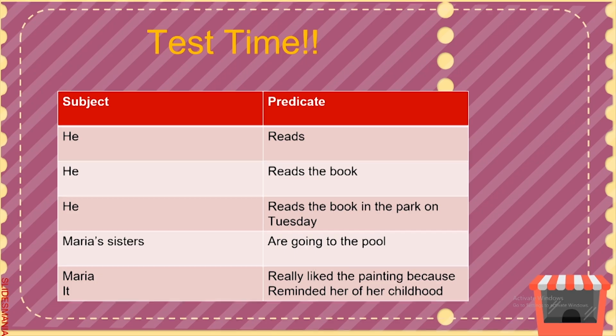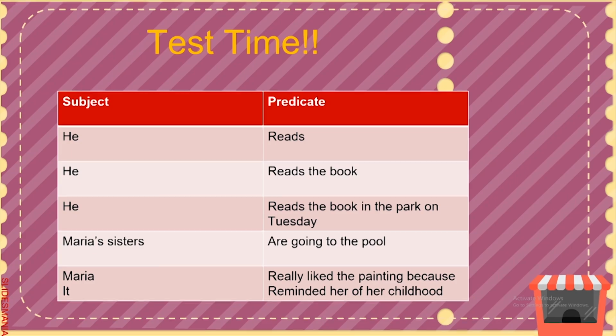"Maria's sisters are going to the pool." The subject here is not Maria, even though it seems so. It is actually about Maria's sisters. They are the subject. The predicate is "going to the pool" because it shows what the sisters are doing.